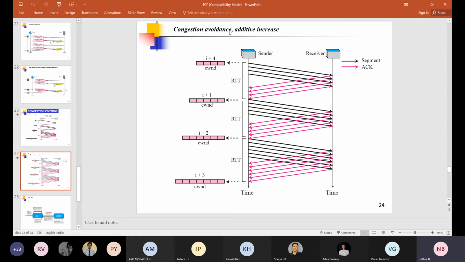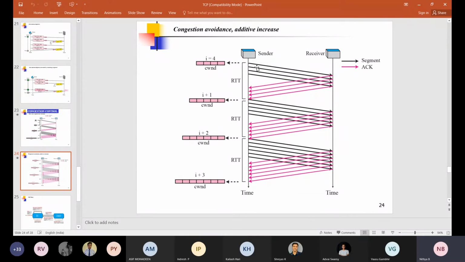Here again assume that we have the source and destination. The congestion window size is 4. Assume that this is the threshold value. Up to 4 we can have the exponential increment, which means the congestion window size was 1, 2 and 4. Once it reaches 4, we cannot have the exponential increment further, because our threshold value is 4.